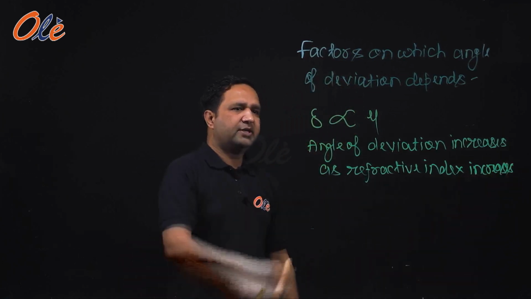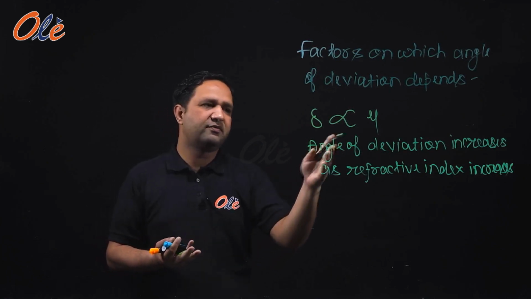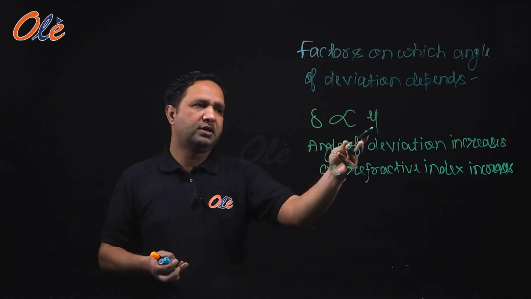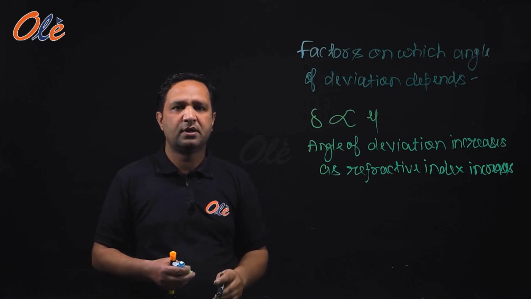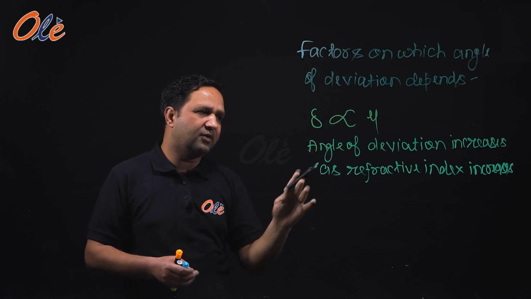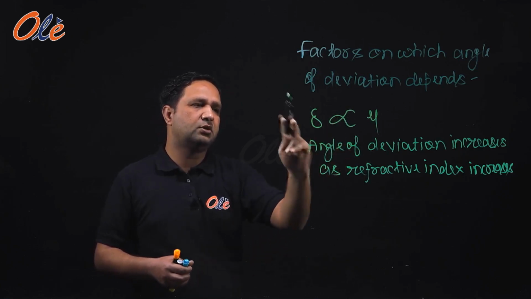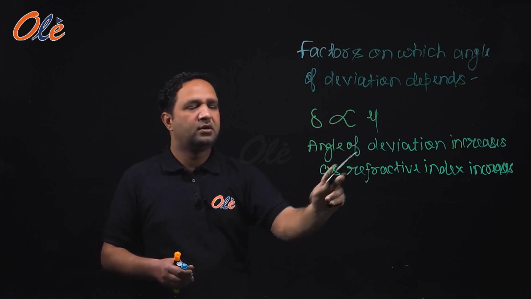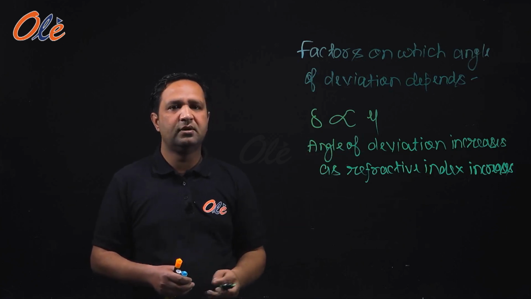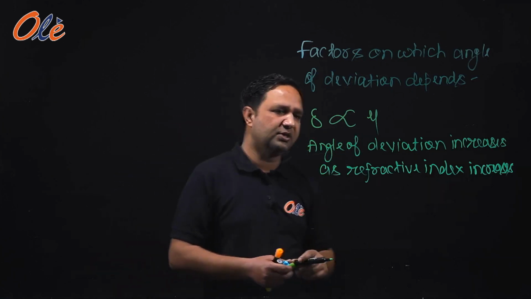The refractive index of glass is much higher; the highest refractive index is of diamond, which is 2.4, and it is 1.5 for glass. Hence the angle of deviation is directly proportional to the refractive index. Whenever the refractive index increases, the angle of deviation will also increase.